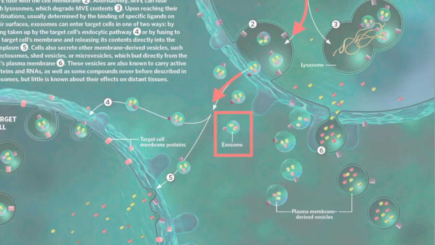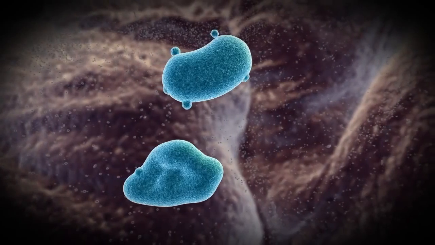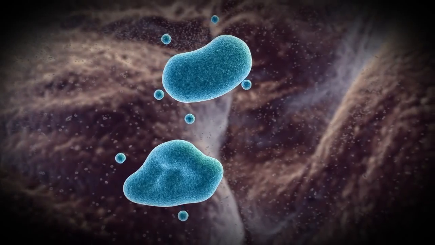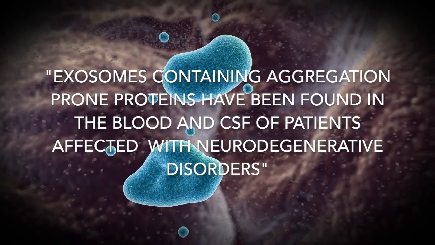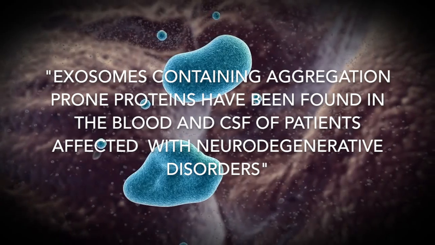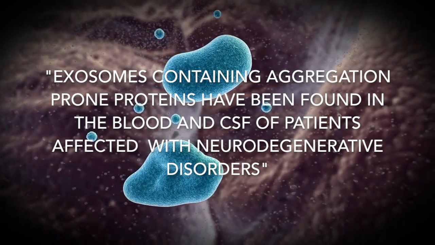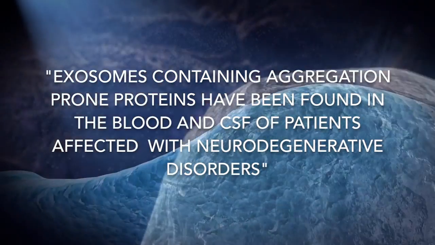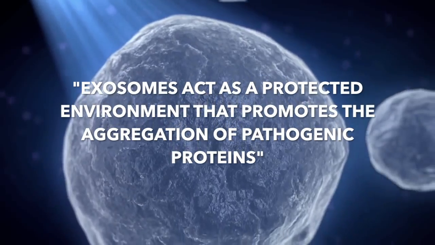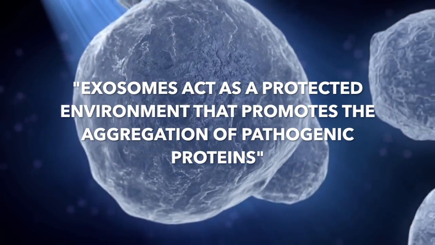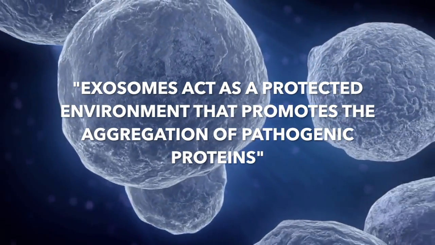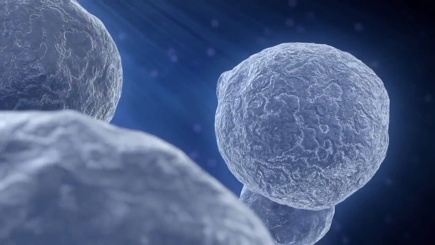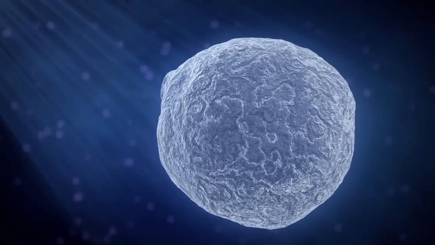While exosomes are secreted by all cell types and assist with positive actions such as tissue repair and neural communication, exosomes containing aggregation-prone proteins have been found in the blood and cerebrospinal fluid of patients affected with neurodegenerative disorders. Deposits of misfolded aggregated proteins is a common feature of neurodegenerative diseases. Evidence suggests that exosomes act as a protected environment that promotes the aggregation of misfolded or pathogenic proteins such as prion and amyloid deposits, and allows the distribution of these protein aggregates between cells.